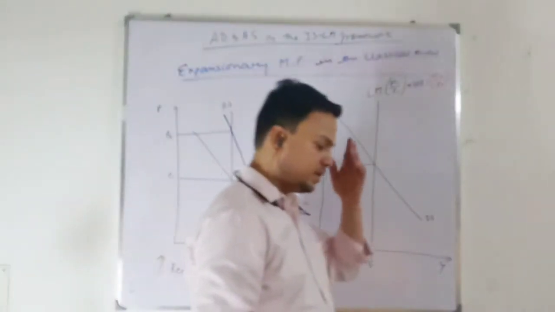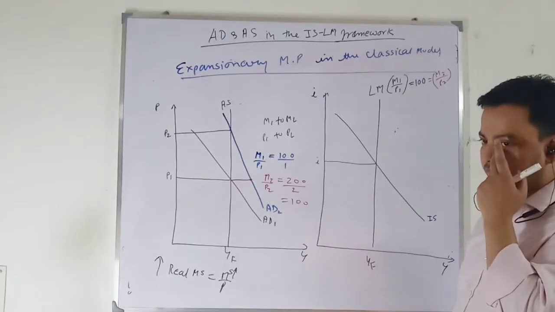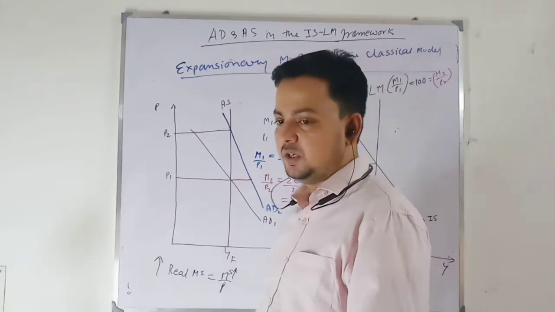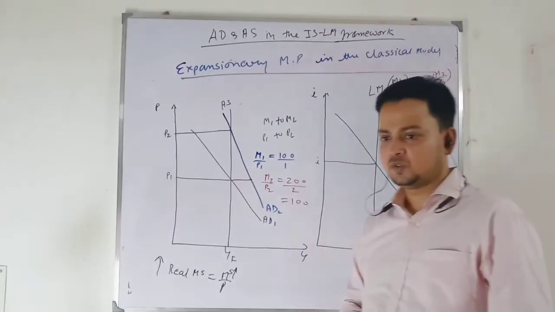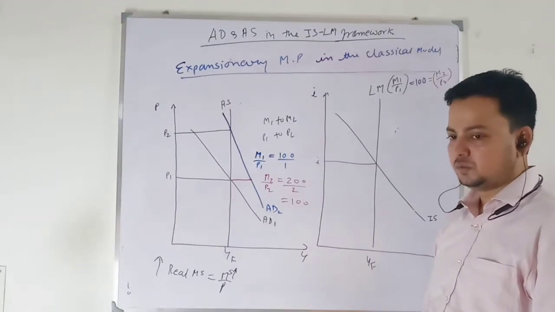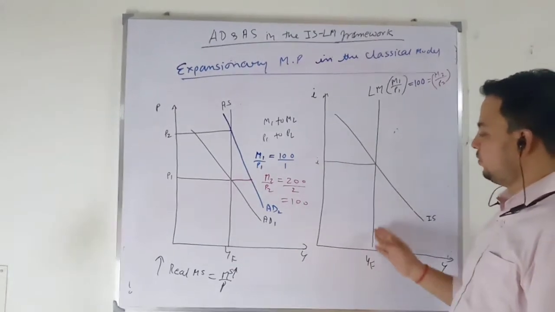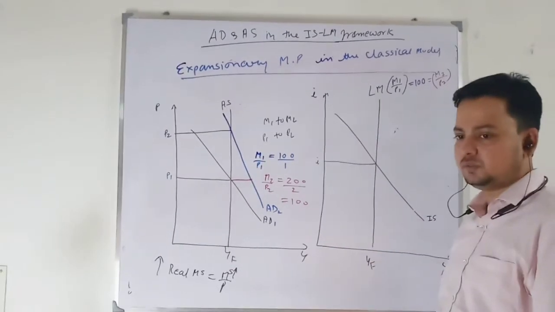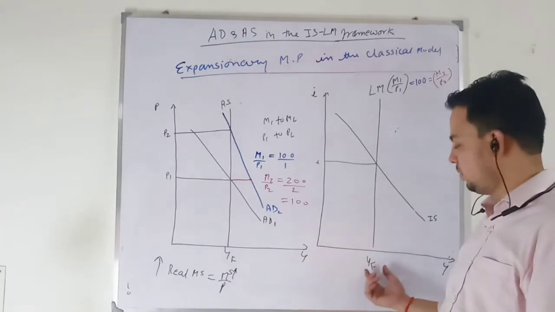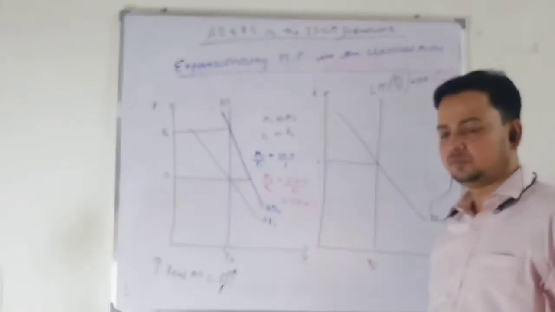In case of the IS-LM model, with an increase in money supply, we need an increase in price level. So there will be no change in real money supply. So the LM curve will remain in its original position. So there will be no change in the equilibrium level of output and real rate of interest.